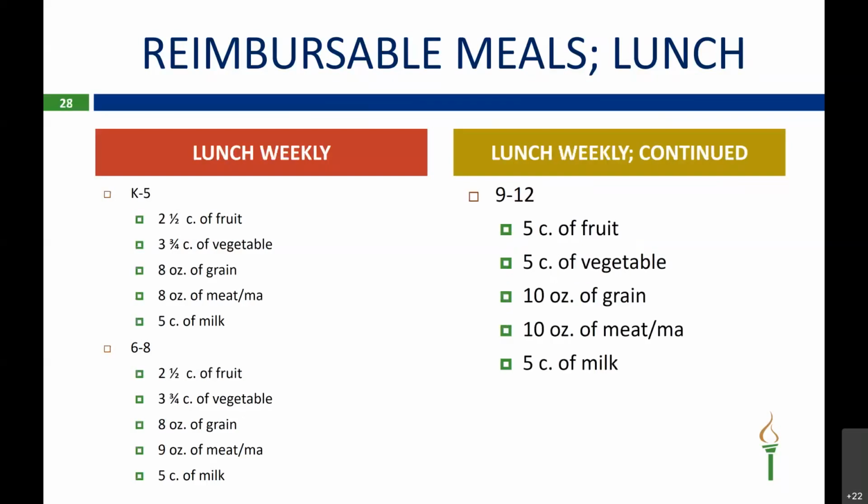And then this slide shows your weekly requirements for lunch. So K through 5 is 2.5 cups of fruit, 3 3/4 cups of vegetable, 8 ounces of grain, 8 ounces of meat alternative, and then 5 cups of milk. Grades 6 through 8 is 2.5 cups of fruit, 3 3/4 cups of vegetable, 8 ounces of grain, 9 ounces of meat alternative, and then 5 cups of milk. And then 9 through 12 is 5 cups of fruit, 5 cups of vegetable, 10 ounces of grain, 10 ounces of meat alternative, and then 5 cups of milk.